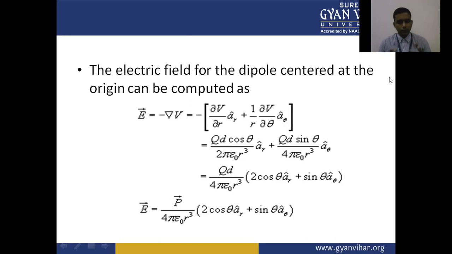Now the equation will become Qd upon 4 pi epsilon naught r cube, 2 cos theta a_r plus sin theta a_theta. So E is equal to p upon 4 pi epsilon naught r cube, in the bracket 2 cos theta a_r plus sin theta a_theta.